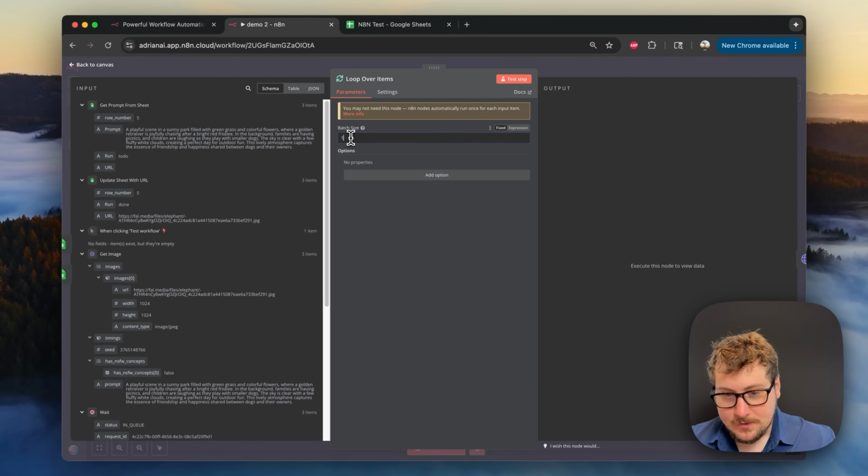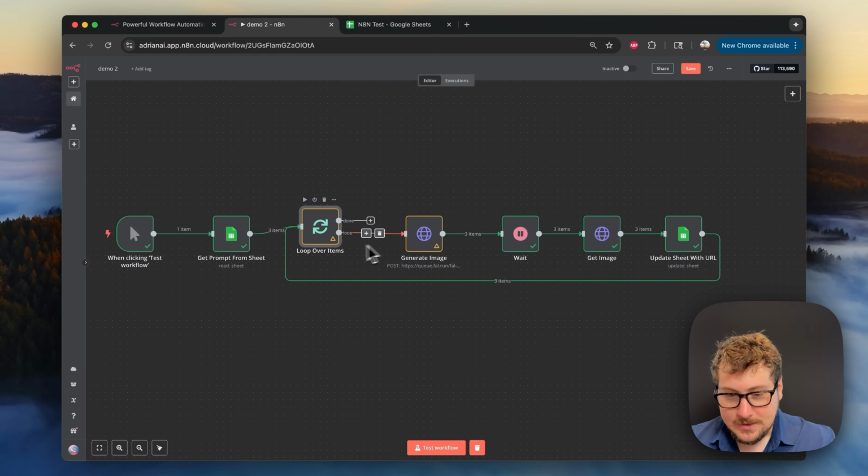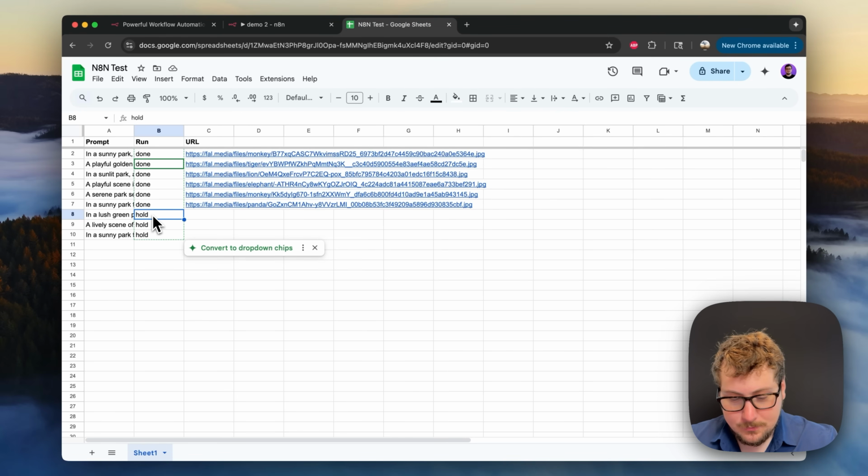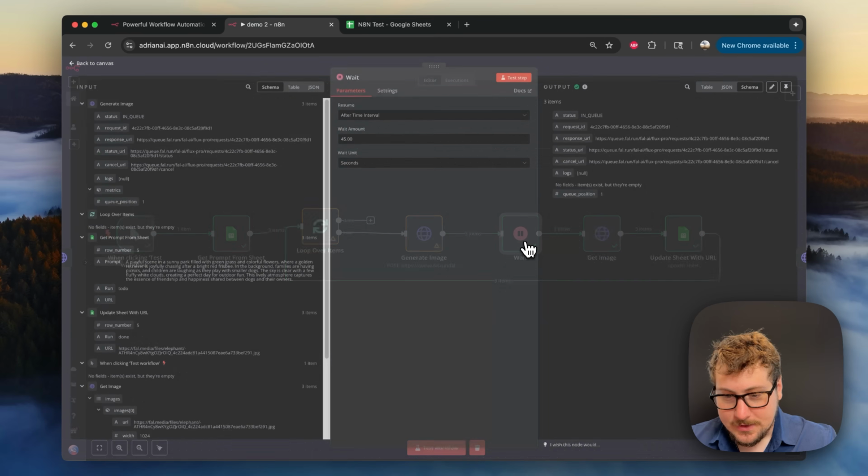I'm going to click it right here, and you can see the batch size. So if you want to do one at a time, this is what you would do. And as you can see, it's going to go through this loop over all of them until done. And at done, there's nothing else that's going to have to happen. But we're going to go to here, and we're going to just name these to do so that it has all 3. And I'll illustrate what this looks like.